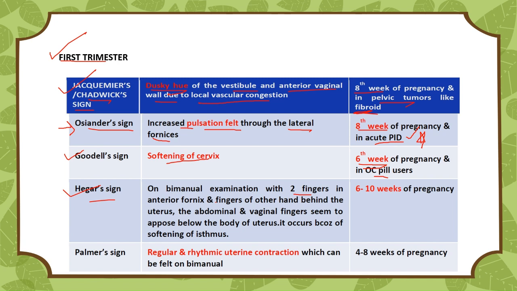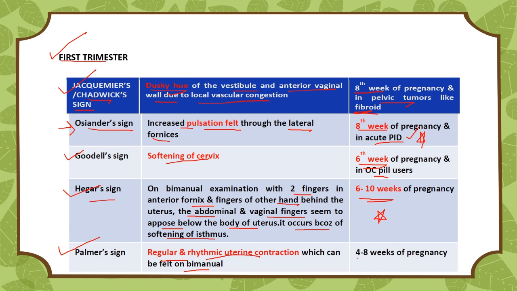The next sign is Hegar sign. So what happens during Hegar sign? On bimanual examination, with two fingers in the anterior fornix and fingers of the other hand behind the uterus, the abdominal and the vaginal fingers seem to oppose below the body of the uterus, and it occurs because of the softening of the isthmus. And this sign occurs at the 6th to 10th week of the pregnancy.